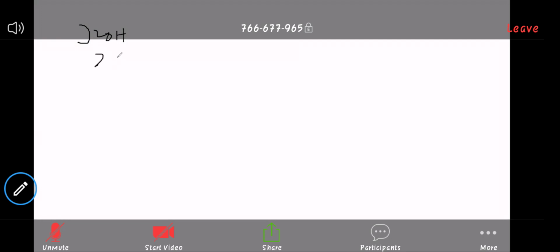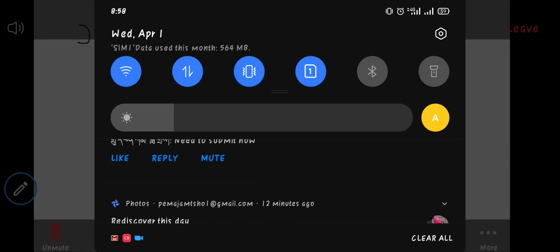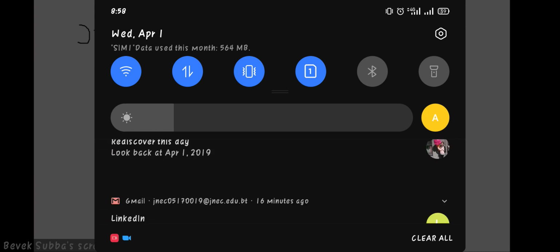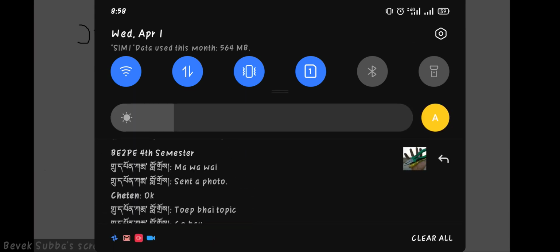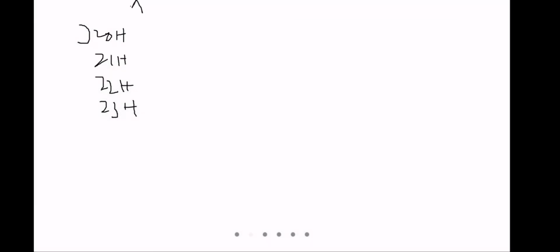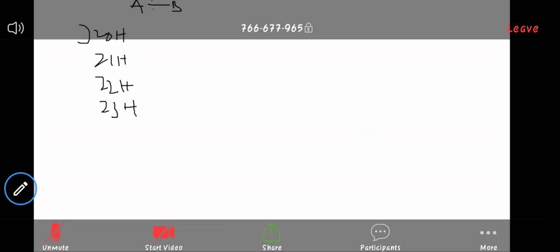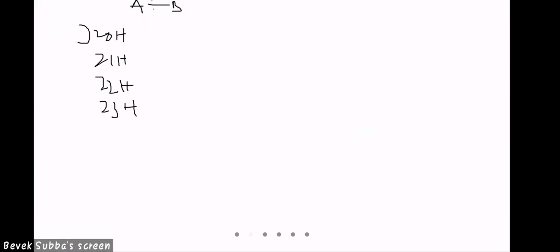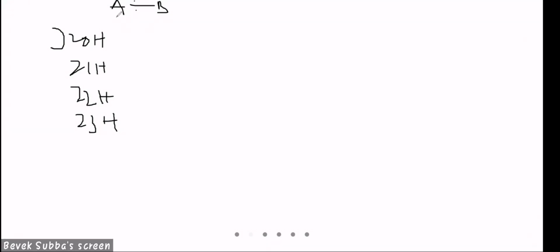This one is 21, this one is 22, this one is 23. Now I want to divide A divided by B. A will occupy 20, so A will come here. B will occupy 21.